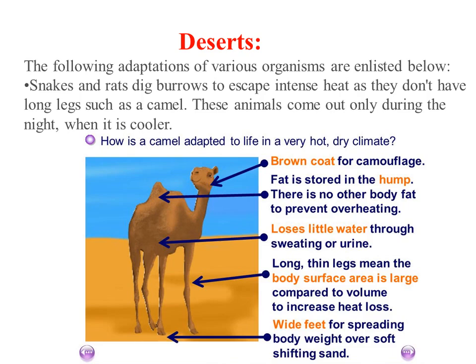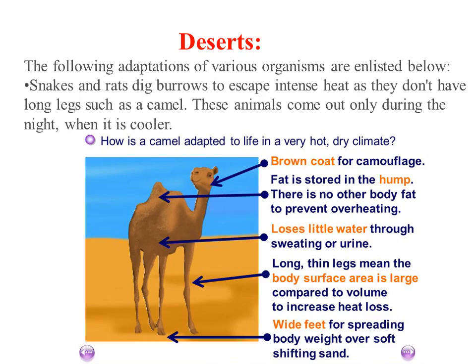Usually the trees there have a very thick cuticle, grown to compensate the loss of water from their body, as the temperature is very high in the desert. So to cope with the temperature of the desert, the following adaptations of various organisms living in deserts are listed below.